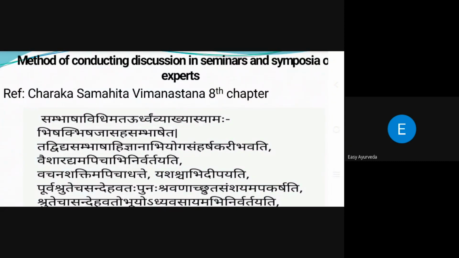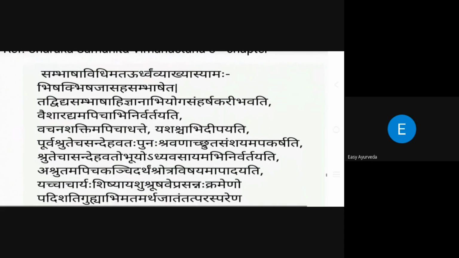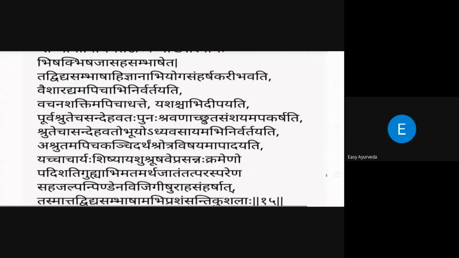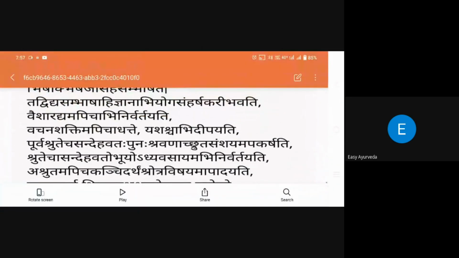That discussion part is also given by our Acharyas: how to do the discussion, from where we have to do it, with whom we have to do it. Everything they have classically and clearly stated shows they had a proper idea of how we should do research. Everything has been properly mentioned by Acharya Charaka in the chapter of Vimanasthana 8.